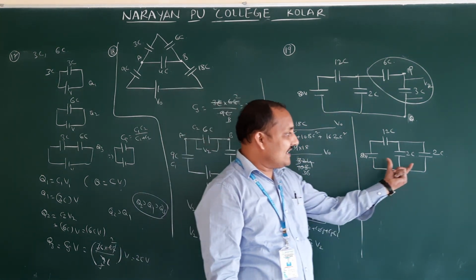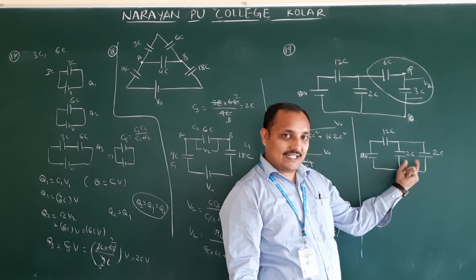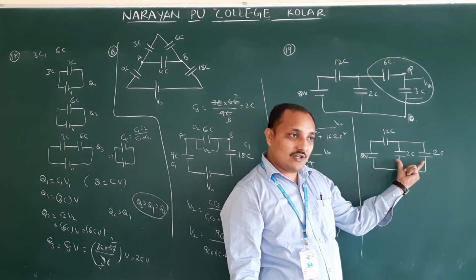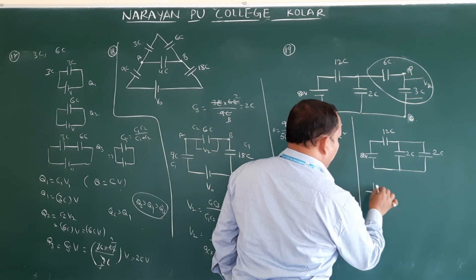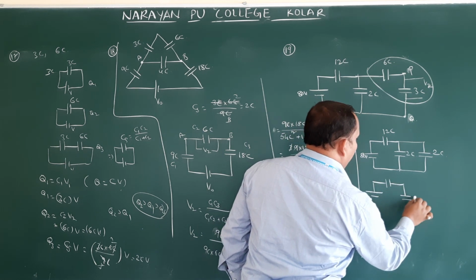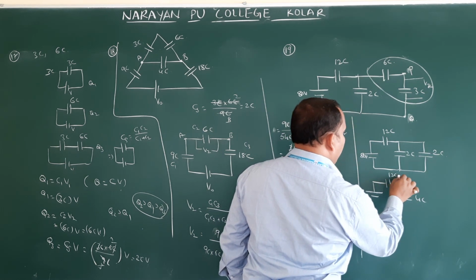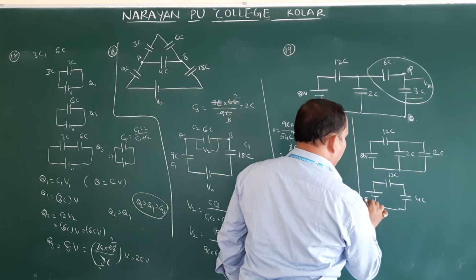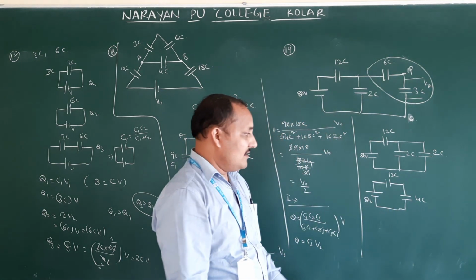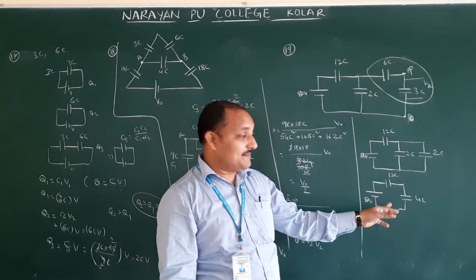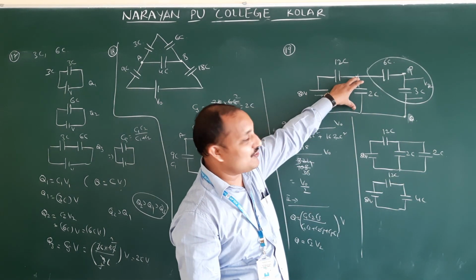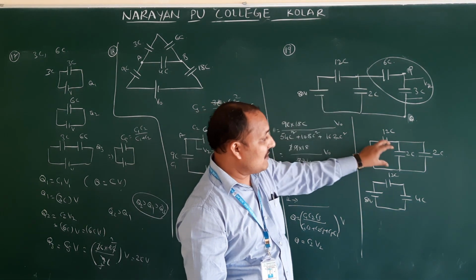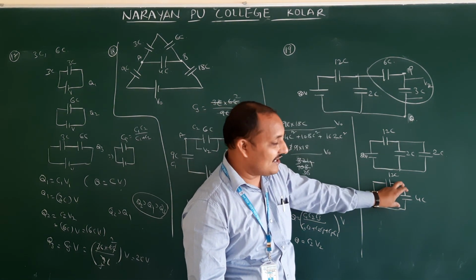Now again, these two are connected in parallel. So 2C plus 2C, how much? 4C. 4C, 12C. This is 80 volts. Now these two are in series. Series means first we will find the potential across 2C. What is the potential across 2C? That is nothing but the potential across 4C here.